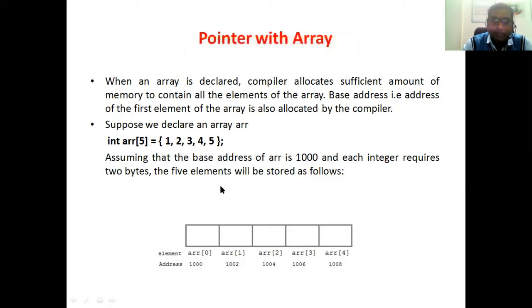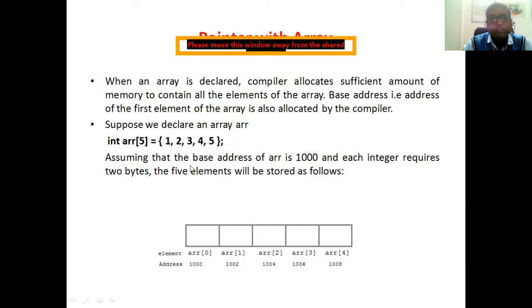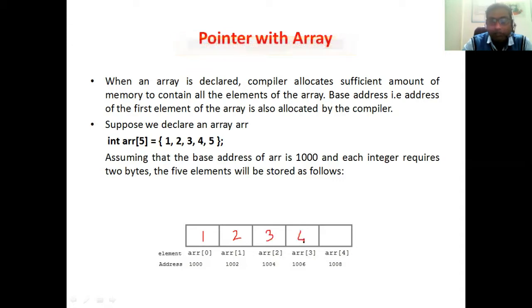It means that in this example, we have initialized the array arr[5] equal to 1, 2, 3, 4, 5. That means arr[0] contains the element 1, arr[1] contains 2, arr[2] contains 3, arr[3] contains 4, and arr[4] contains 5. Likewise.